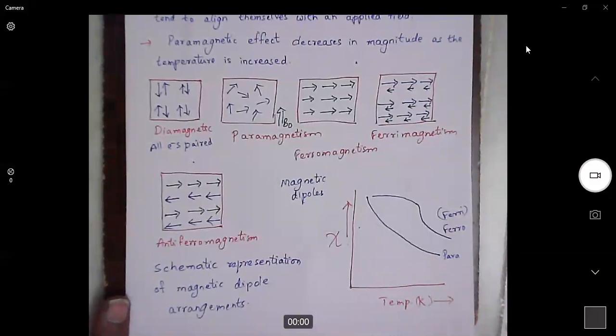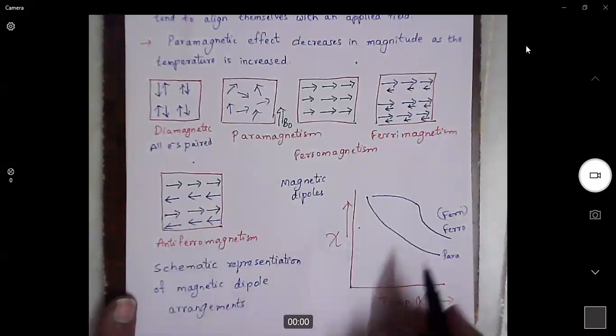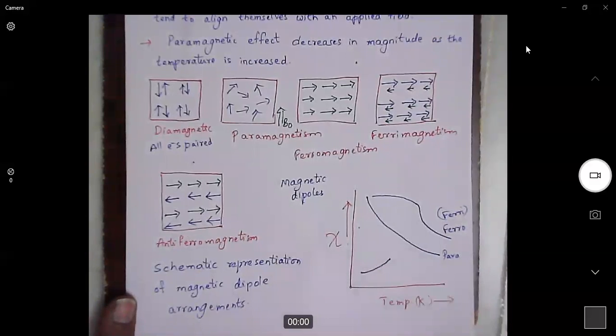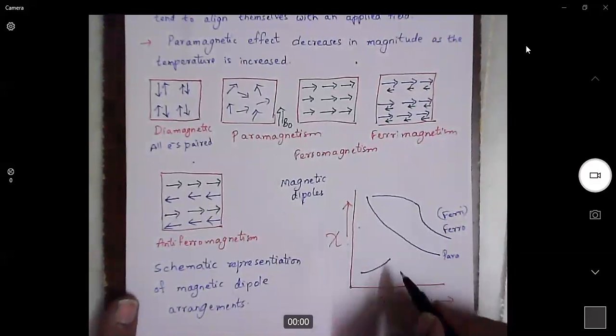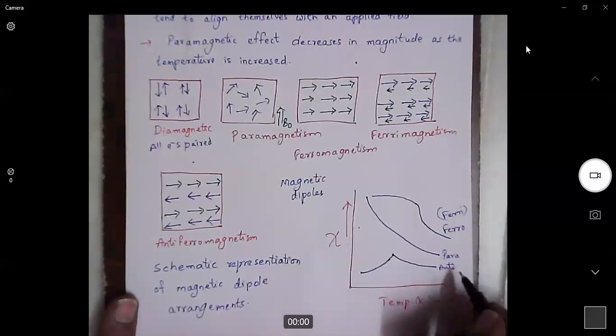Now, what is antiferro? When we apply temperature to antiferro materials, the dipoles start orienting in one direction. Because of that, their magnetic moment will start increasing. But after a certain temperature, they also start behaving like paramagnetic materials.